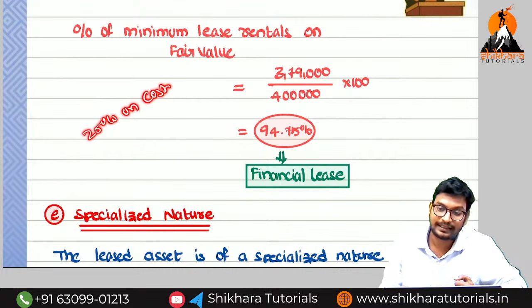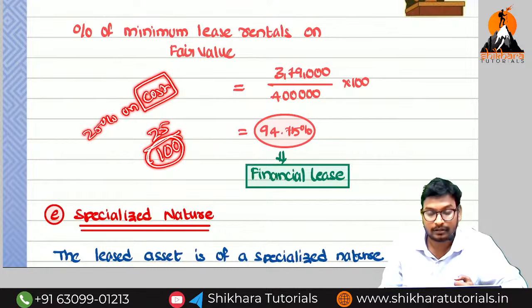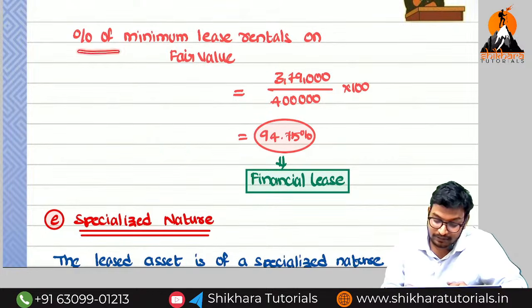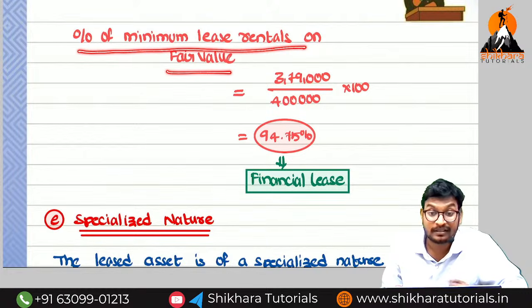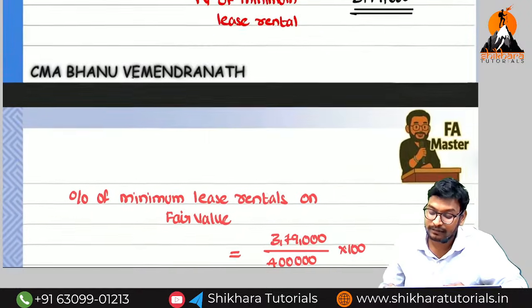Cost is equal to 100, so we take 25 divided by 100. Whatever comes after 'on' we need to mention in the denominator. Now also the same: percentage of minimum lease rentals on fair value means fair value should be the denominator and minimum lease rental should be the numerator.